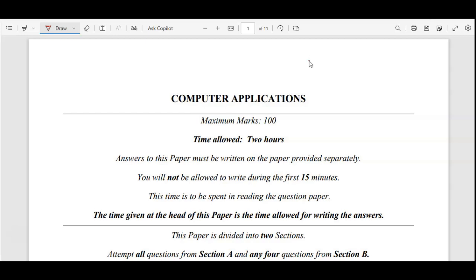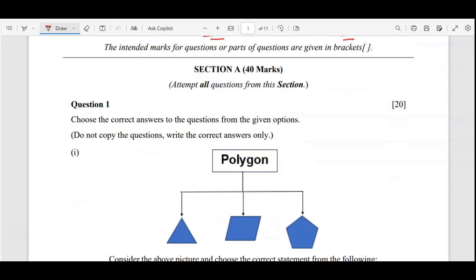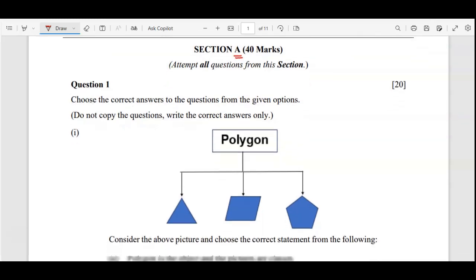This paper, as you know, is of 100 marks, and the total time you will get to finish it is 2 hours. The first 15 minutes they will give you to read the question paper, and then the paper is divided into two sections. Section A is for the theory part, section B is for the practical thing, the programming part. Section A is of 40 marks, section B is of 60 marks. Section A is again divided into two parts, and 20 marks is for the MCQs. So first we are starting with the MCQs.